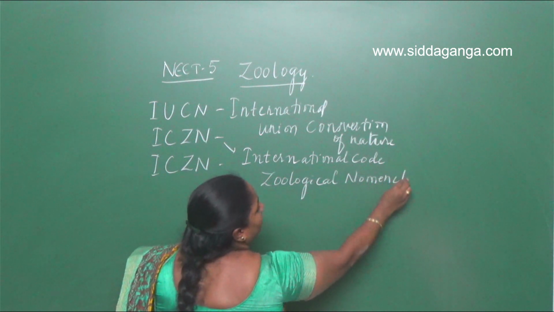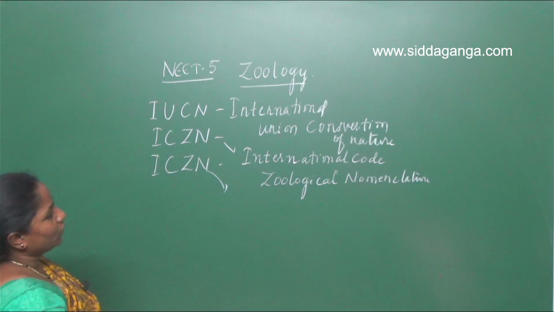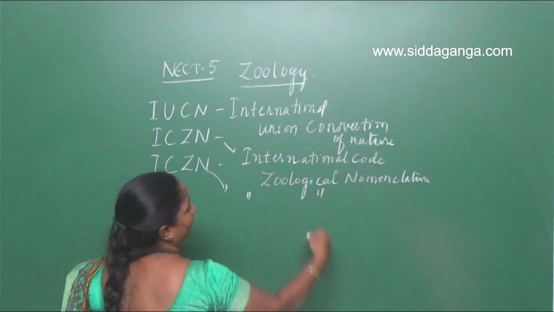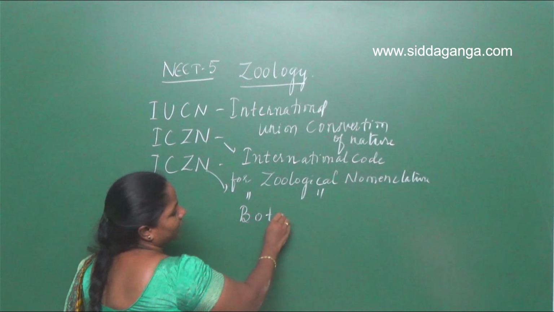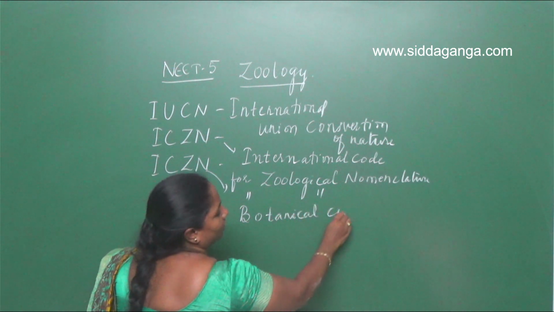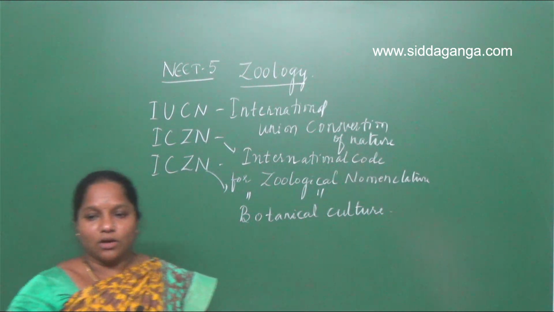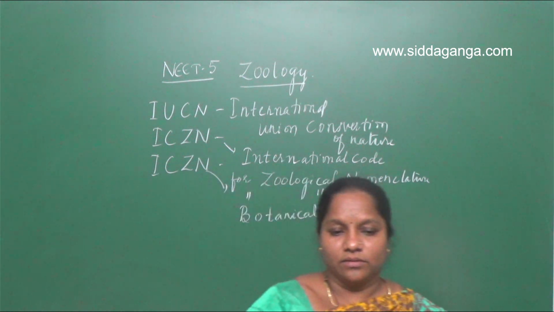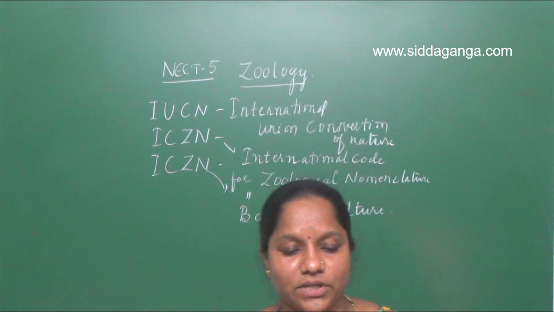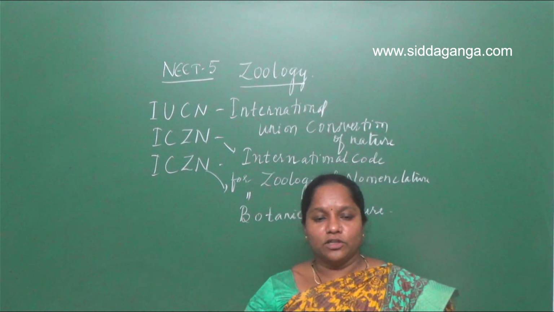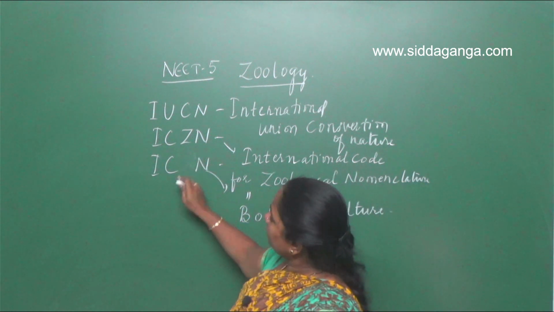The third one is ICBN, the International Code for Botanical Nomenclature. Whatever the rules that are made, the name of the plants and related information are prescribed based on these principles and criteria.